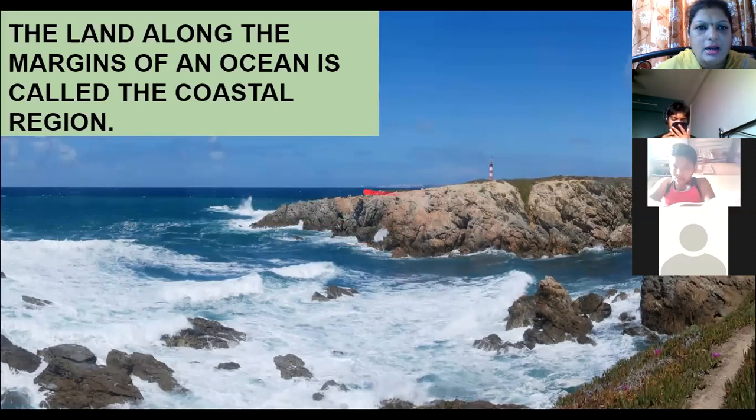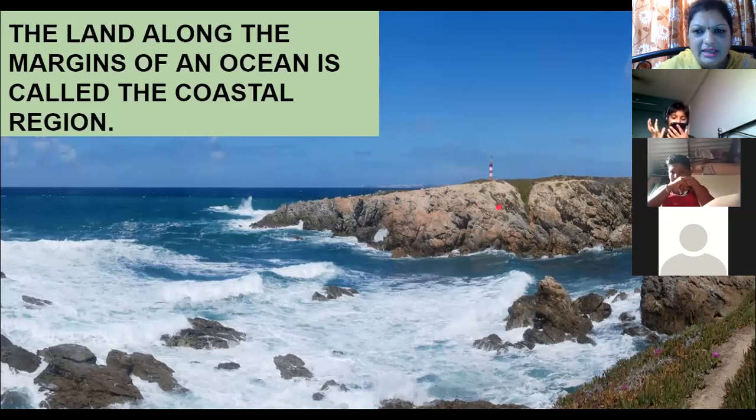The land along the margins of an ocean, the border of the ocean, is called the coastal region, the coastal area. Example, Mumbai is also a coastal region, and we all are living in Mumbai. That means we are living in a coastal area, close to the water bodies.